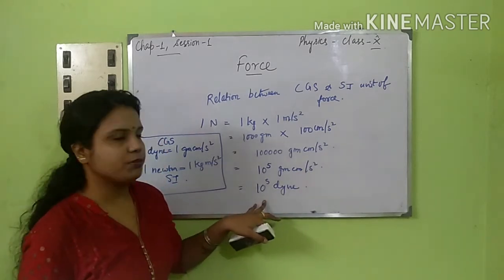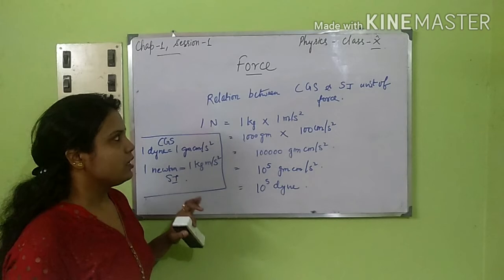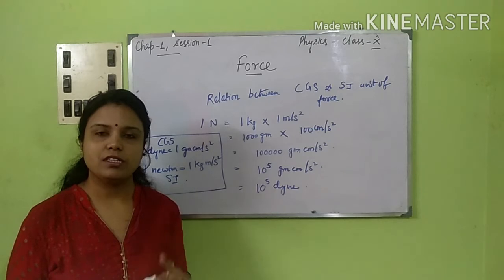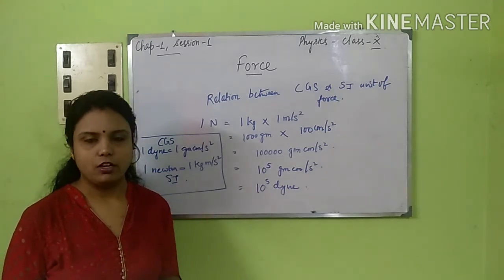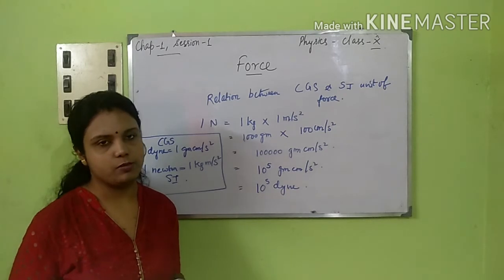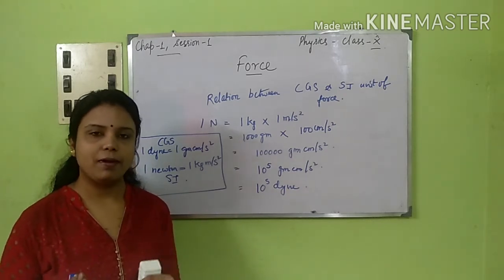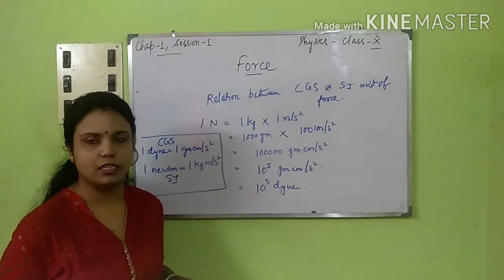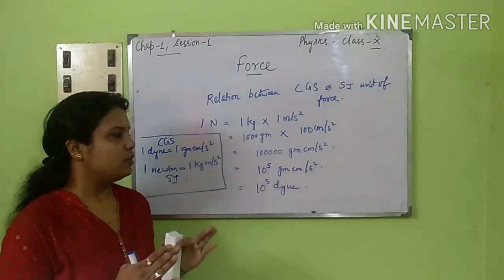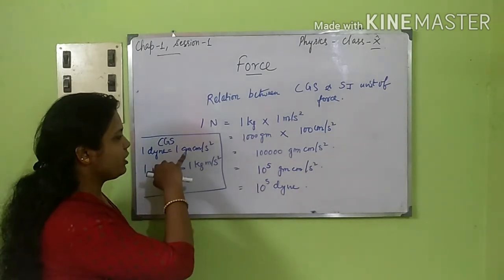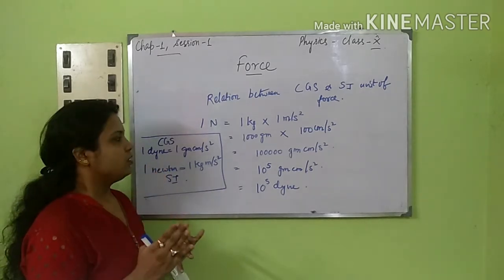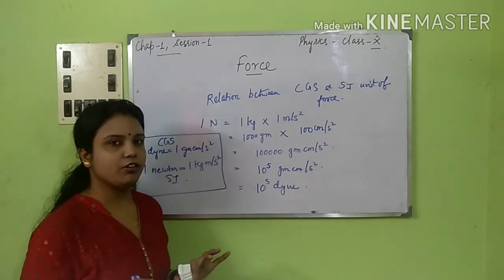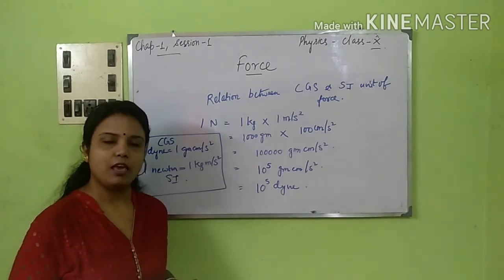This relationship might come for 2 marks. State the relationship between CGS and SI unit of force. So you are going to write this. Definitions sometimes come. What is 1 dyne or what is 1 Newton? You are going to explain. 1 Newton is the force applied to move a body of 1 kg mass with an acceleration of 1 meter per second square. And what is 1 dyne? It is a force which moves a body of 1 gram with an acceleration of 1 centimeter per second square. So please see that you learn these two definitions as these are very important.